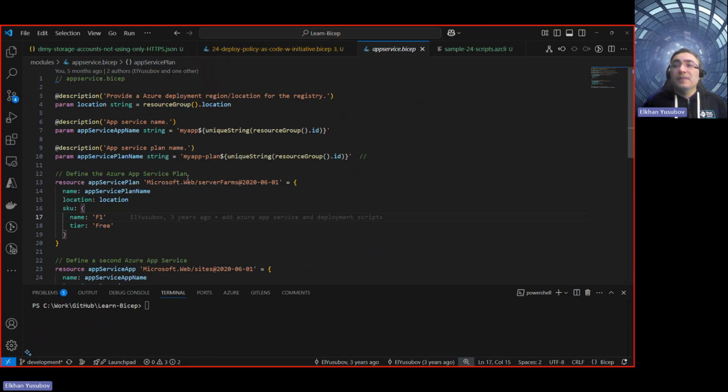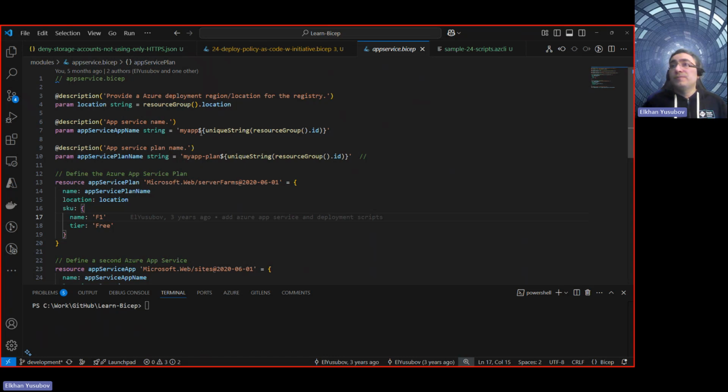For any Azure Web App Service, if you are familiar with Azure, you know that it consists of two components, right? It needs to have this Azure Application Service Plan, which is basically the hardware where your web app is running, as well as the web app itself, which may also have deployment slots. It may have many functionalities that help you host and run your web application in a managed service.